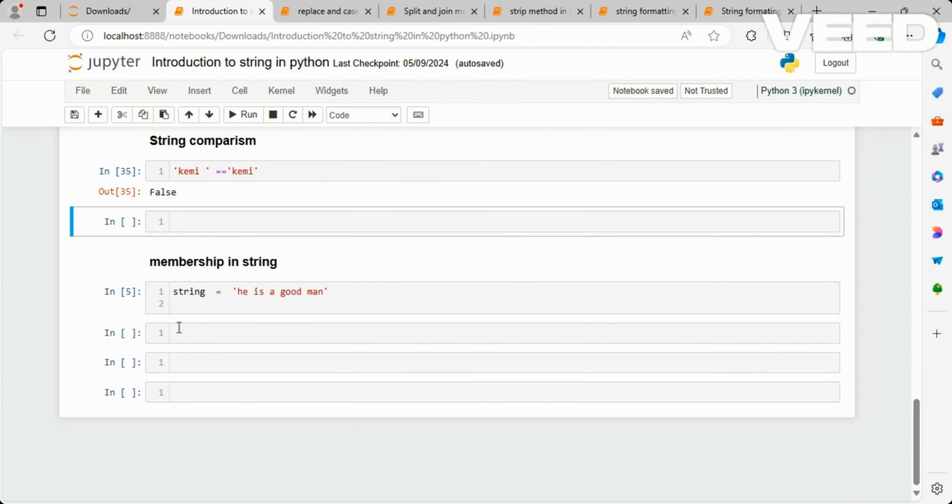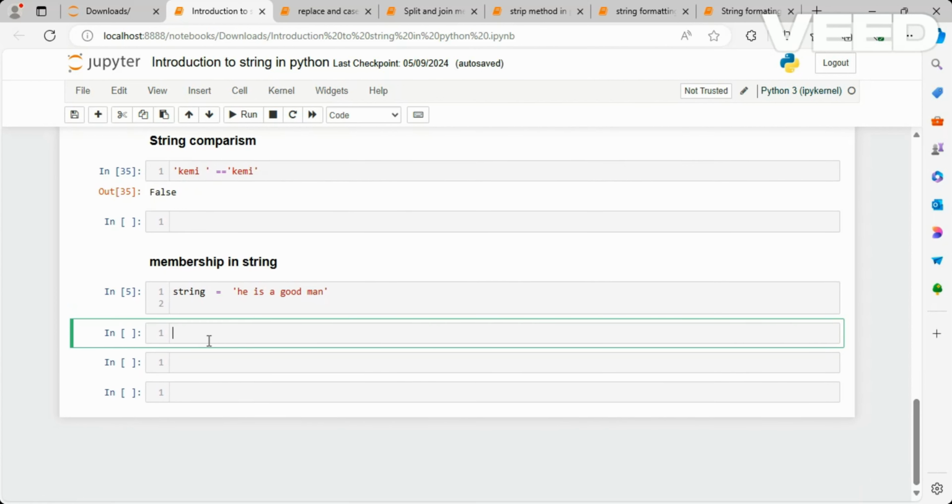Membership in string, like the same ones we explained in list. So we can check if a particular string or a substring is a part of a particular string. So let's say here now we want to check if E is part of this particular string.